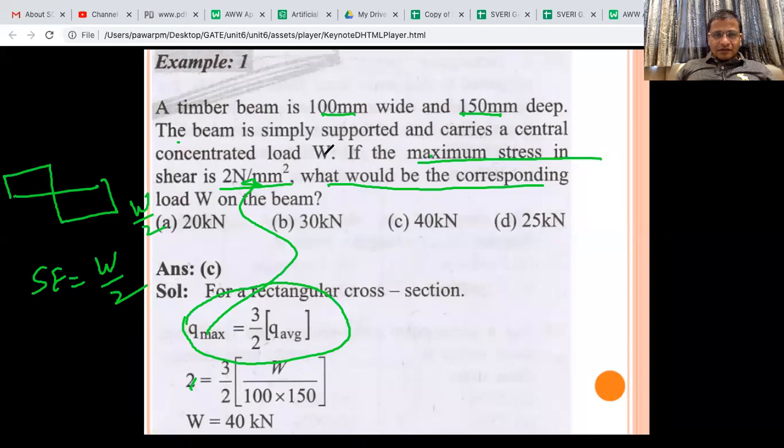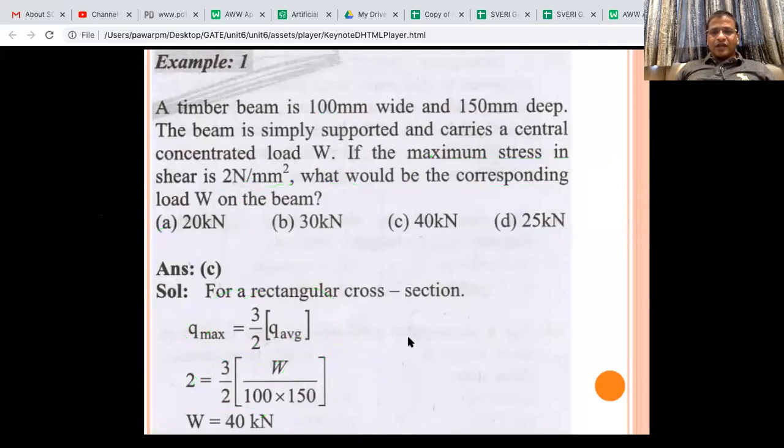For the simply supported beam, W by 2 should be there. Something is wrong, 1 by 2 is missing in this calculation. So you should get this. By solving this, you get the W value. Please understand, even the people writing this book have made mistakes. Okay, let's go to the next example.